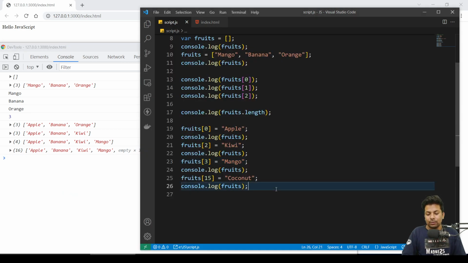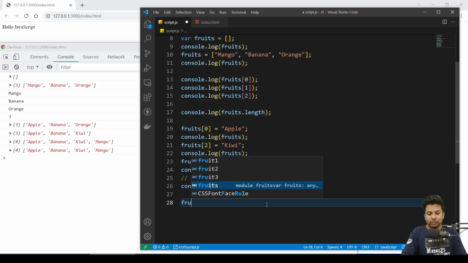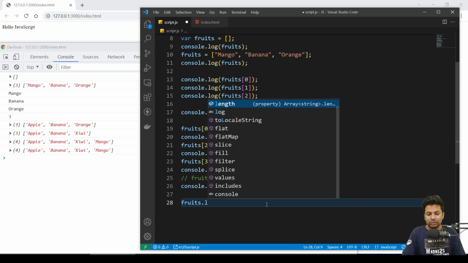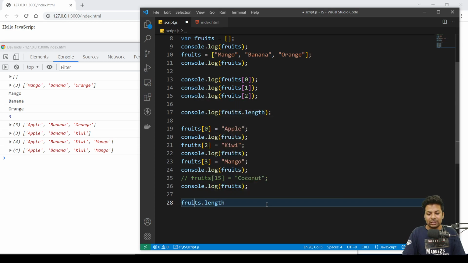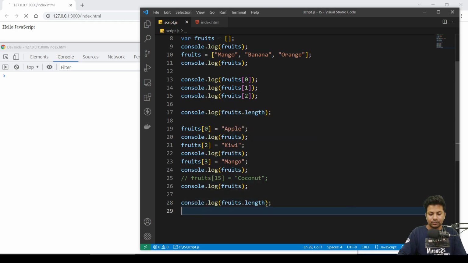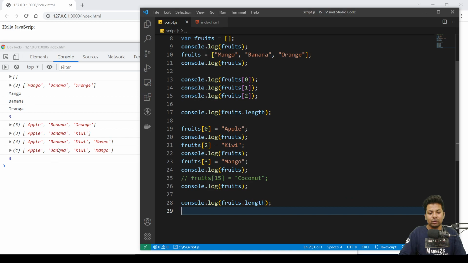So what you can do, let me just remove this fruits. I'll say fruits dot length. This will give me the length, so let me just check the length. Now I got the length for 0, 1, 2, 3.